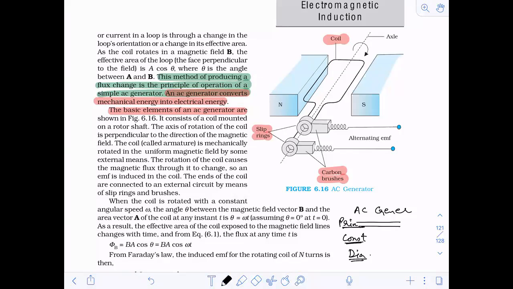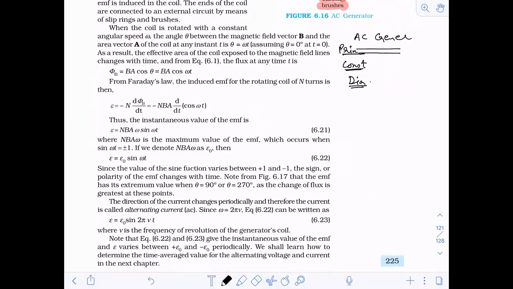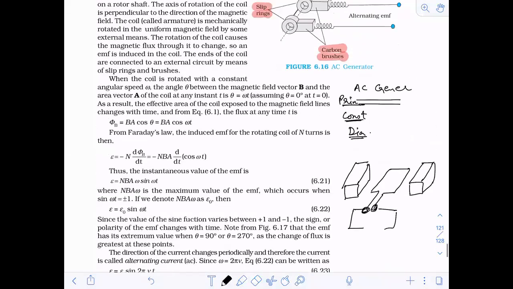This diagram alone is enough. No need to draw complicated diagrams from other books. Keep it as simple as you can. You just have to draw two bar magnets like this, then one coil like this, one ring over here, one ring over here, and then like this. That's it. This is more than enough of what you are expected to draw. This will give you full marks from the diagram point of view.